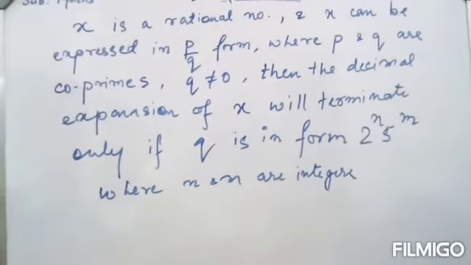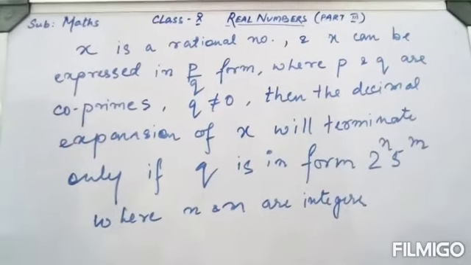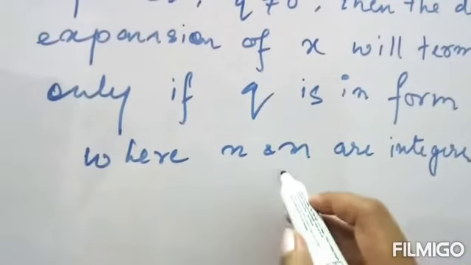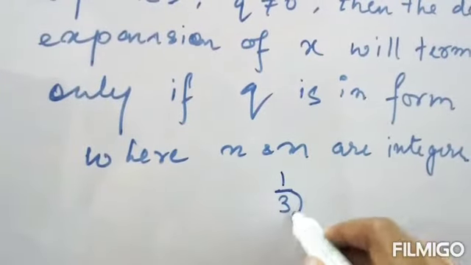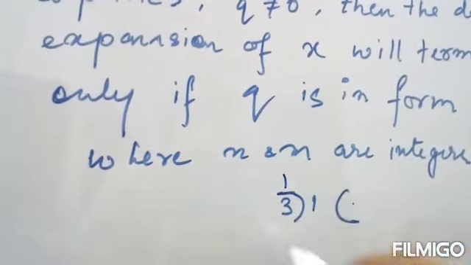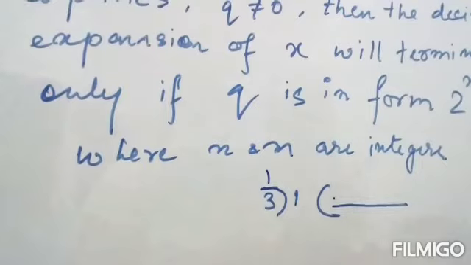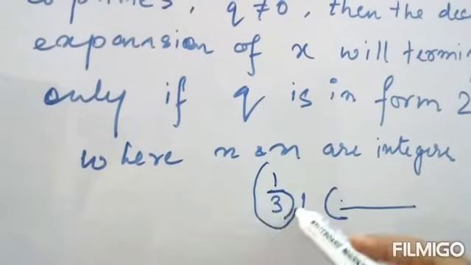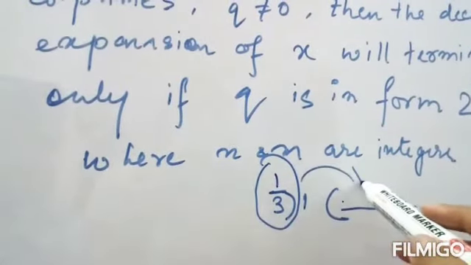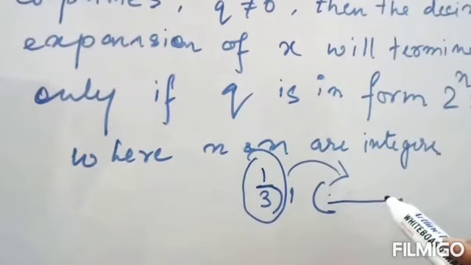What is the meaning of decimal expansion? Decimal expansion means like when we divide 1 by 3, the quotient will never come to an end. This form I am transferring into decimal form, and this is known as decimal expansion.